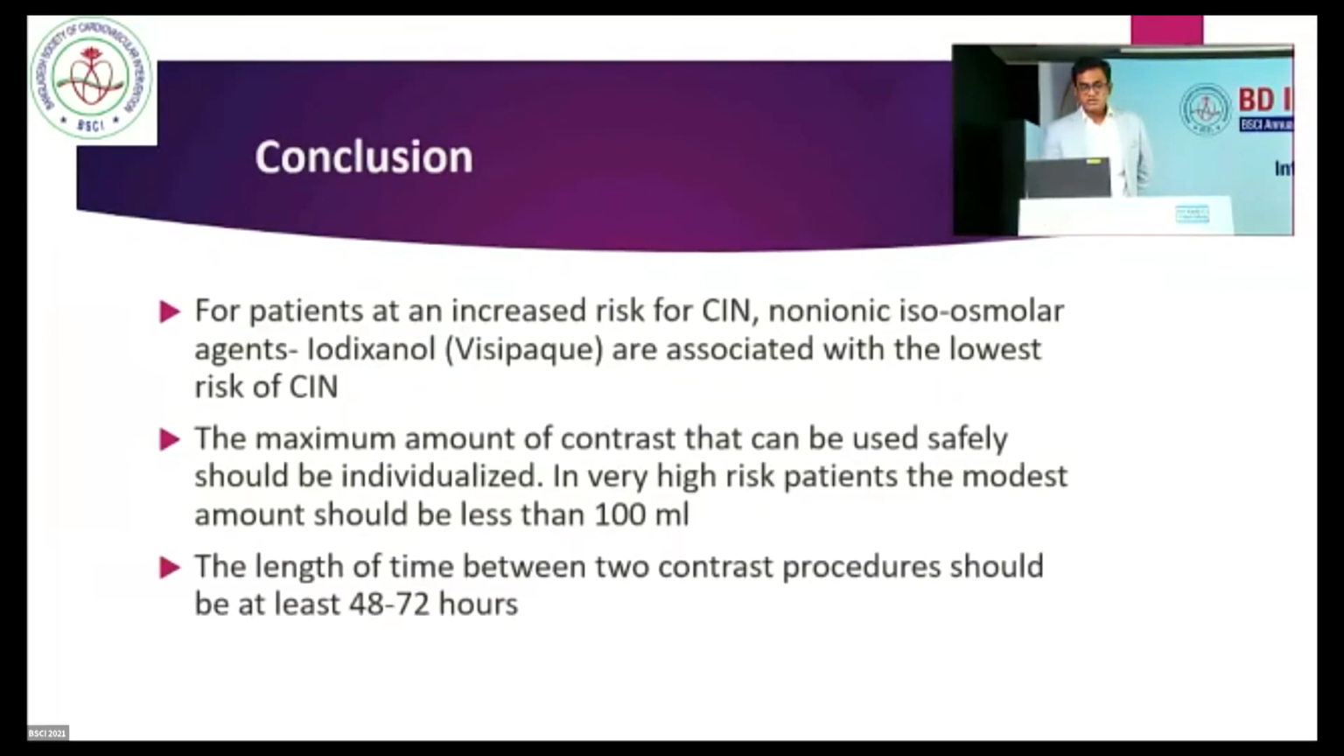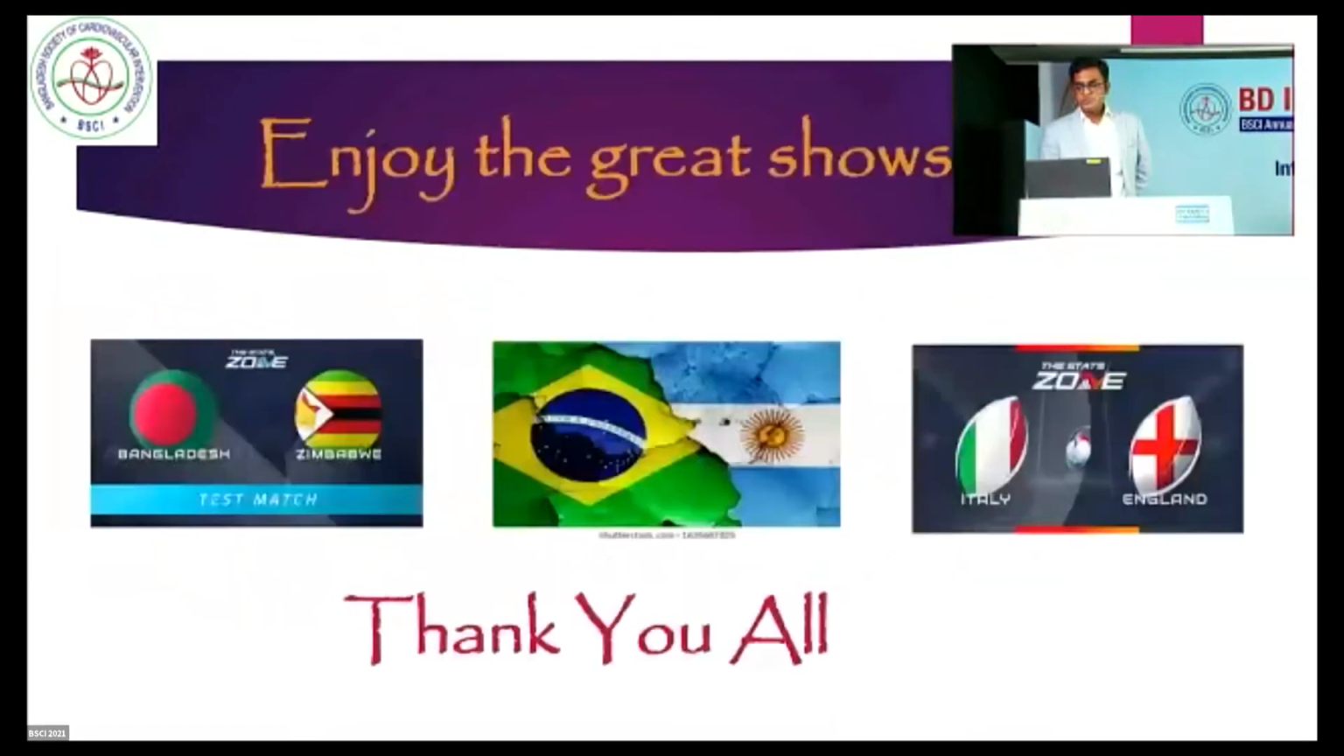For patients at increased risk of contrast-induced nephropathy, non-ionic isosmolar agents like iodixanol are associated with the lowest risk of CIN. The maximum amount of contrast that can be used safely should be individualized. In very high risk patients, the amount should be less than 100 ml, and the length of time between two contrast procedures should be at least 48 to 72 hours. So this is my presentation. Thank you all, dear fellows.